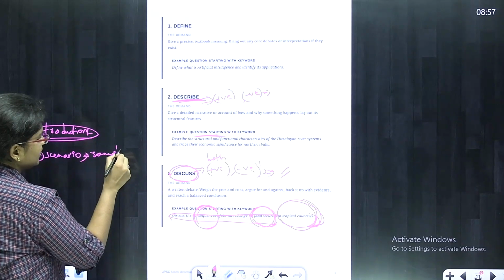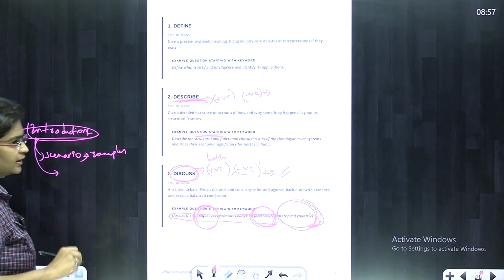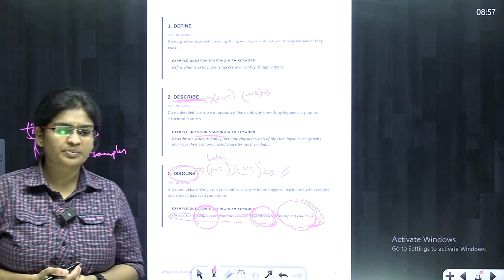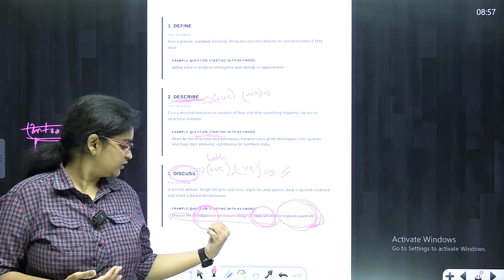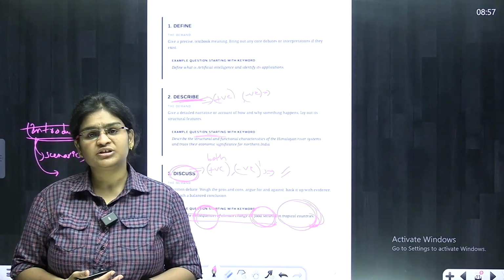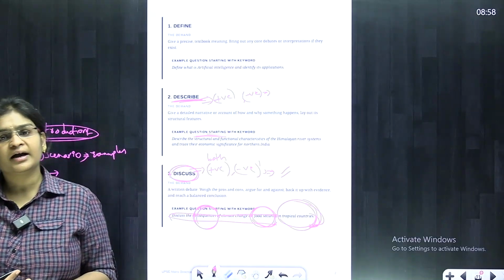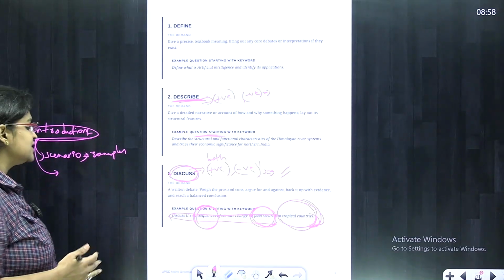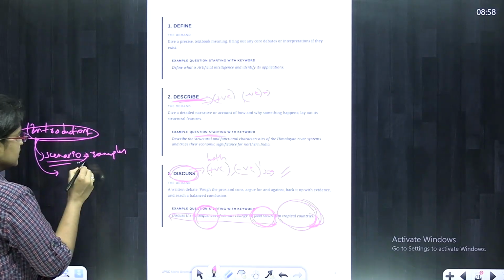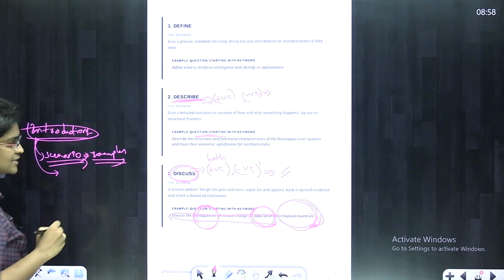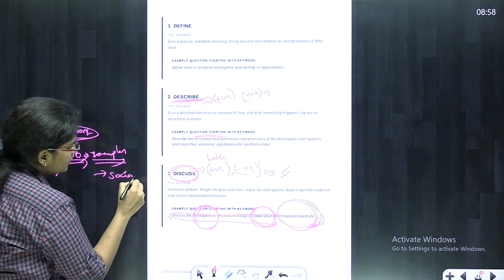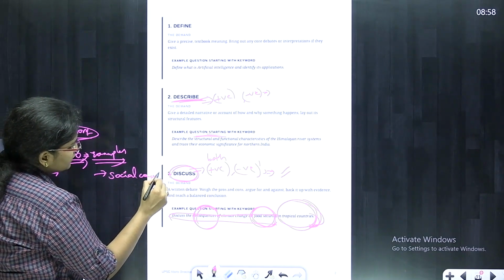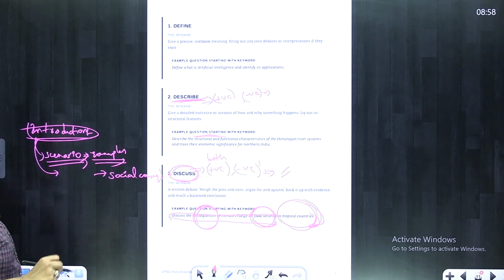We can mention that various tropical countries over the globe, especially the countries in Africa, are facing a huge shortage of food, which is leading to an increase of hunger and malnutrition. This is how we should write a scenario based introduction, by giving the example of African countries and highlighting the social consequences faced by those particular countries.